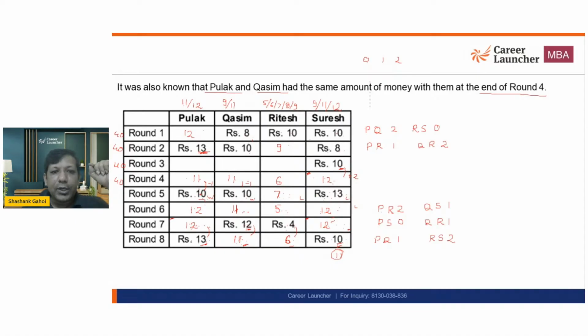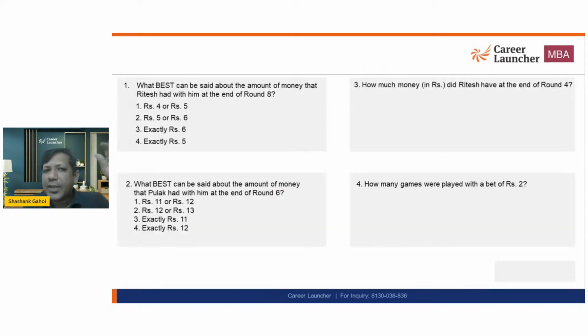So basically the only possibility I can see, it is -1. So it should be +1. So it should be PS, 1 rupee, and QR 1 rupee. Okay. Now what else I can see? Now I got this much arrangement. I have no information about whatever is happening after round 3. Now let's look at the questions and figure them out.